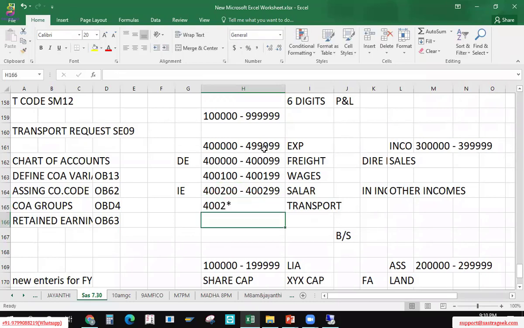It will give only the 2 related. This range it will give, because the next range for transport will go to 4,300,000 to 4,399,000. See how our life became easy. So these are the subgroups. When we're creating subgroups in expenses, we will make this our number range, which controls our account groups.